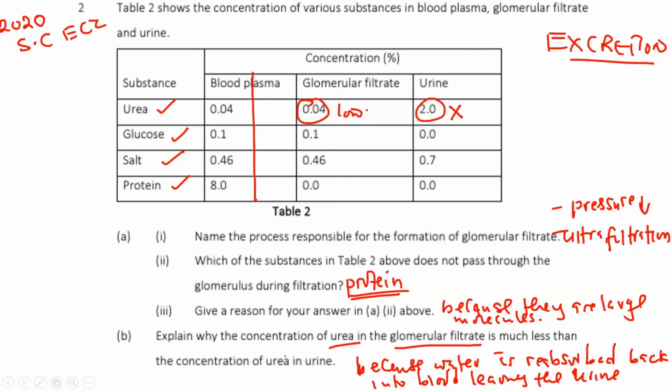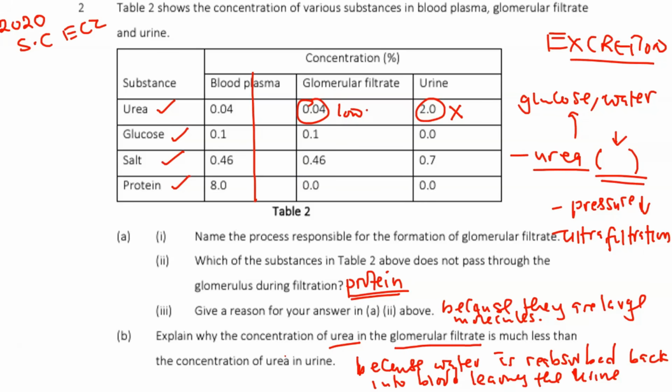What happens during reabsorption is that only the useful substances such as glucose and some volume of water are reabsorbed back into the blood. But what remains there is what? Urea. And of course, due to the small amount of water that remains, the urine has a high concentration of urea.